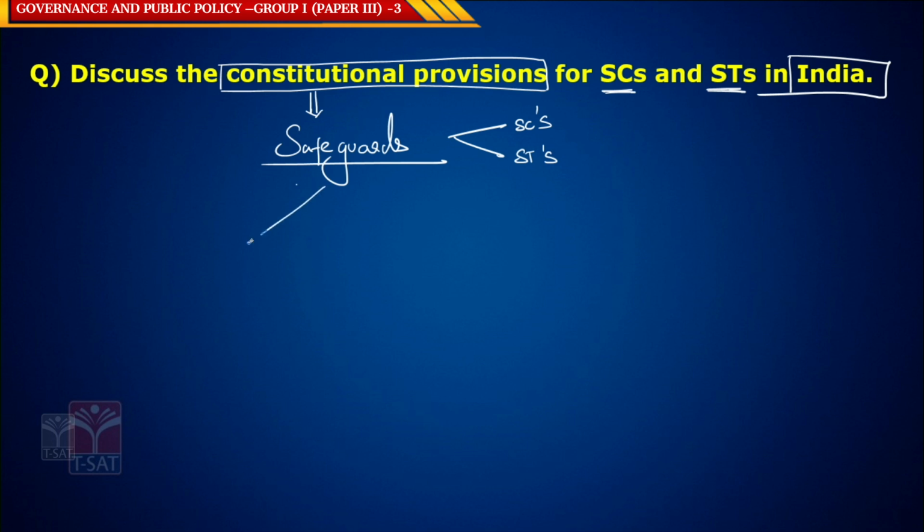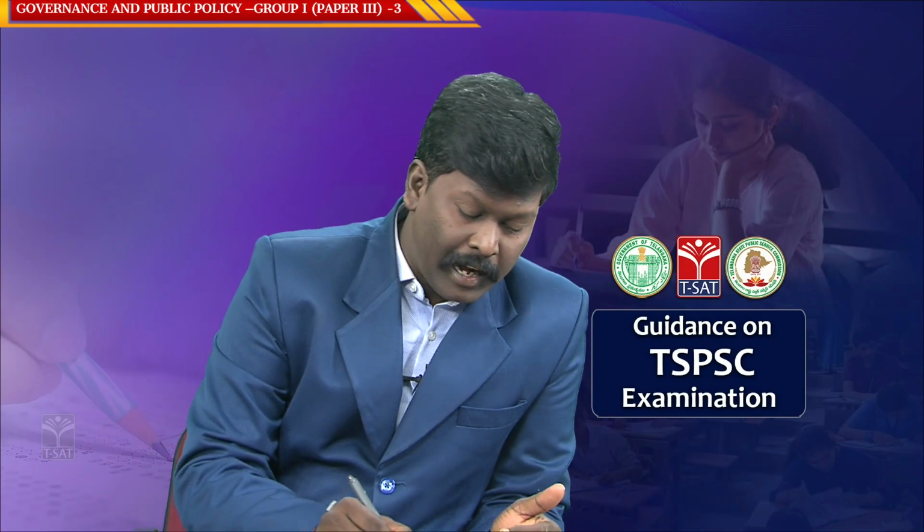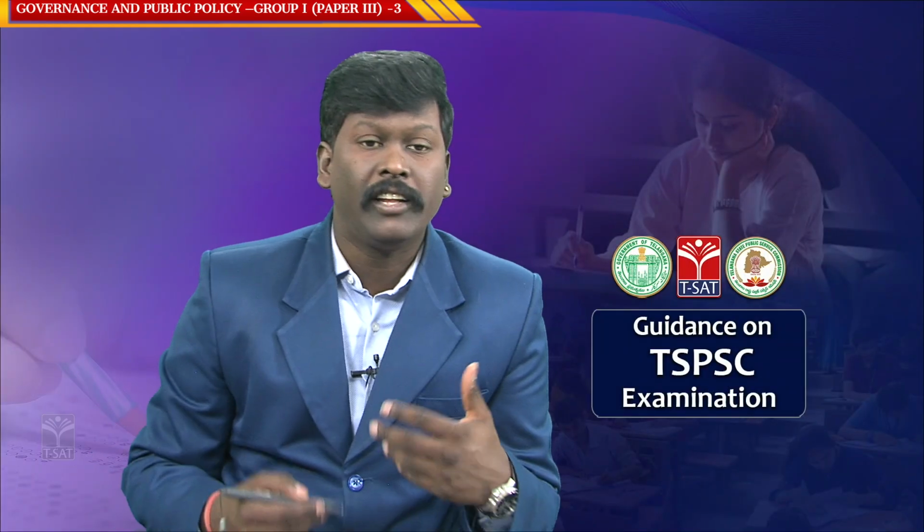So there are two types of safeguards with respect to SCs and STs. One is the common or similar safeguards, and the second one is specific safeguards. So now let us see both. Firstly, let us see the common safeguards to both SCs and STs. Then we will see the specific ones. So what are the similar safeguards for SCs and STs?